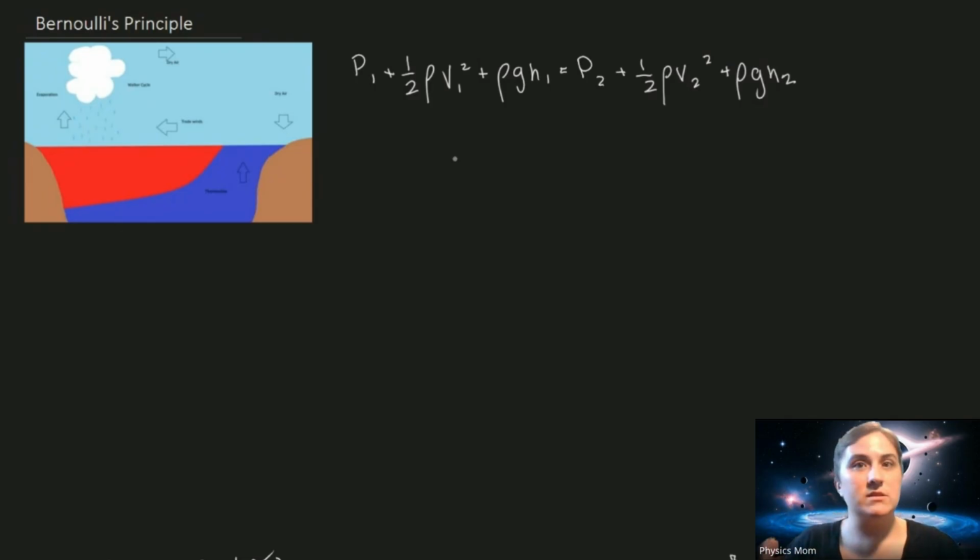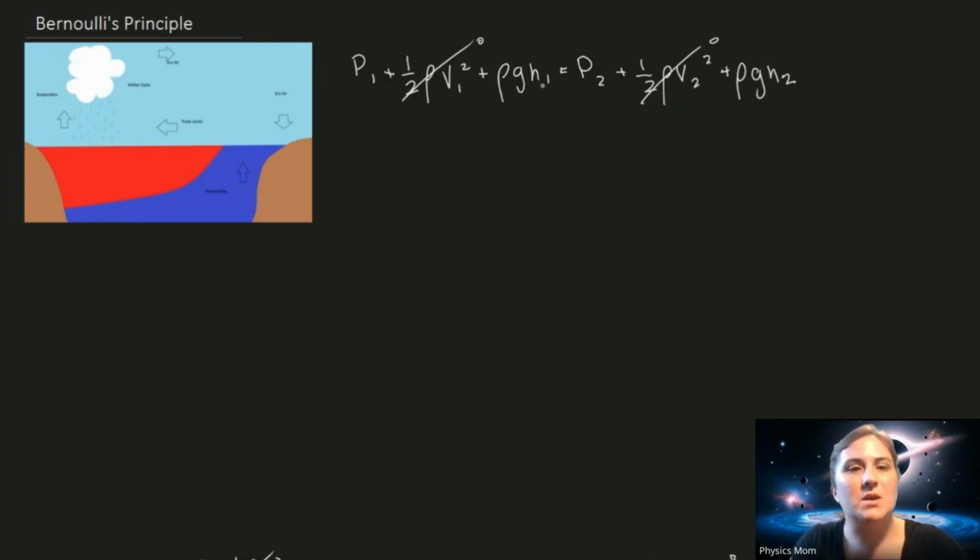Because gravity is going to pull it down. There has to be a pressure difference enough to counteract gravity to get it to flow upwards. And we're going to look at this just in terms of potential. So we're going to assume before the water starts moving and after the water is done moving. So we're not going to consider the kinetic energy at all. We're just going to be looking at pressure difference and height difference.